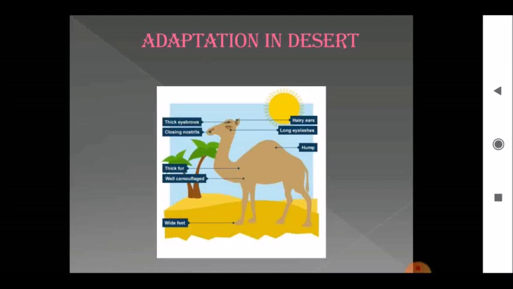And students, camel has long curly eyelashes that prevent entry of sand into the eyes, and thick eyebrows that protect the eyes from the sun. There are special pouches inside the body where water is stored so that the camel can live without water for many days. Camel drinks 30 to 40 gallons of water at a time.